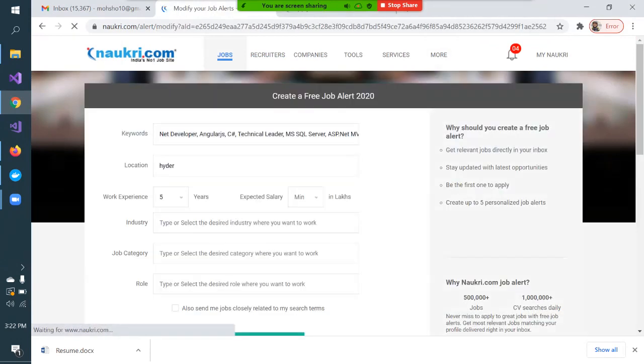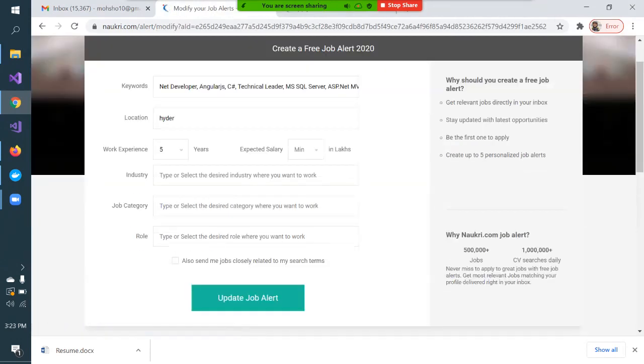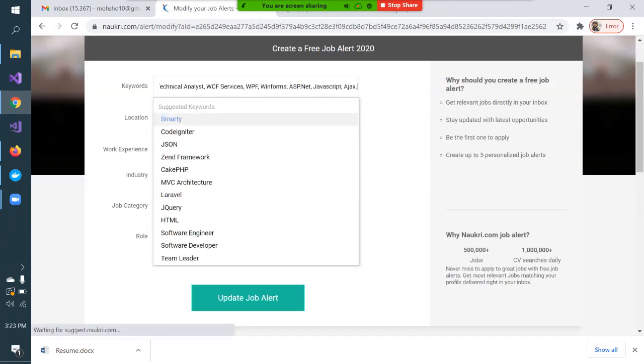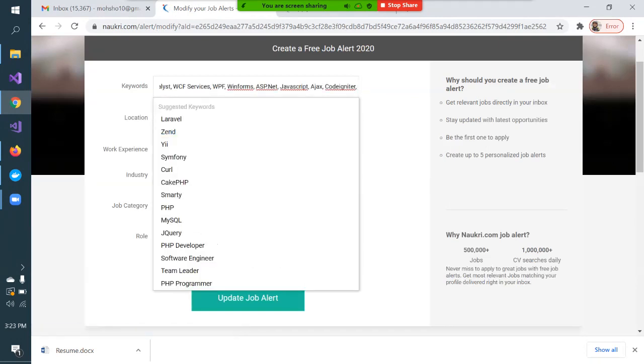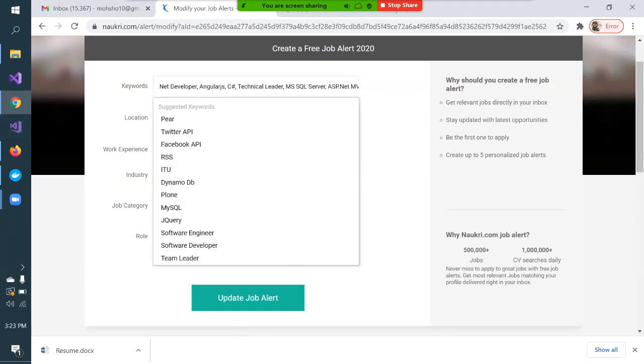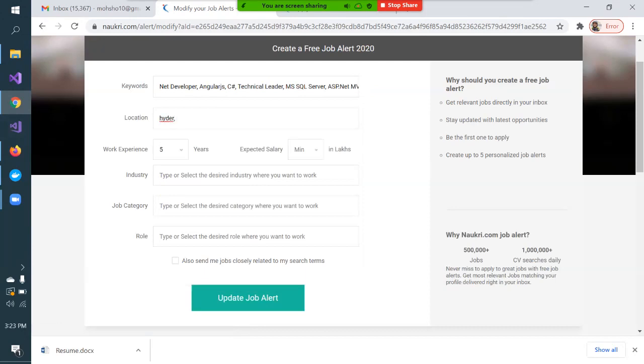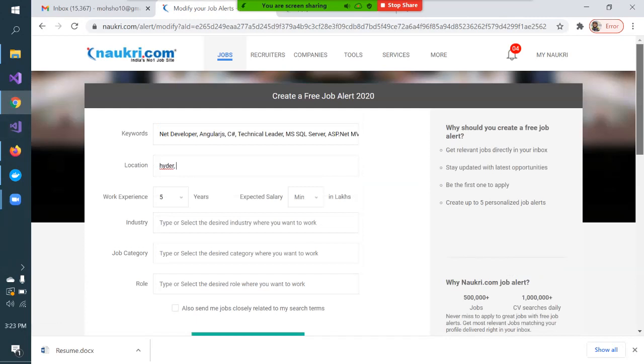If you think this alert is not specific, and you want to add something more, go there and add technologies related to that. Keep adding whatever technology you think you should be adding. Work location: although at the fresher level I would suggest that you don't restrict yourself to a specific location. Be open to getting a job across India. Don't restrict yourself to a particular city.